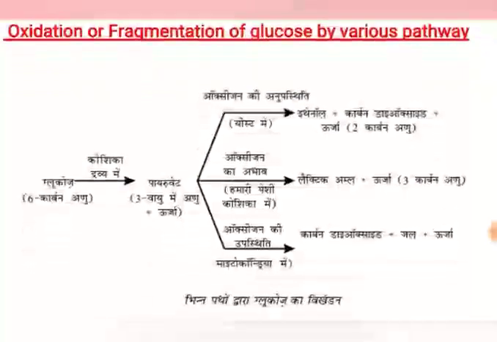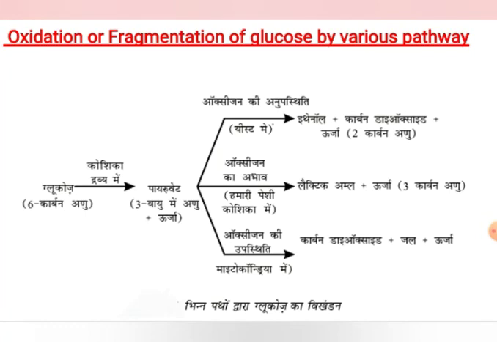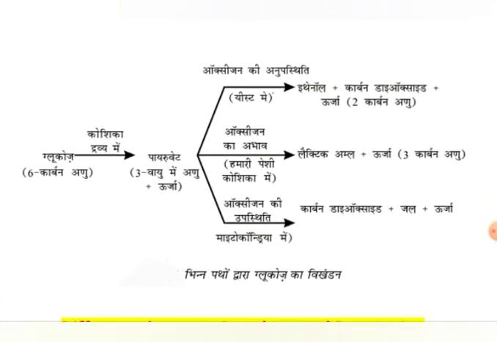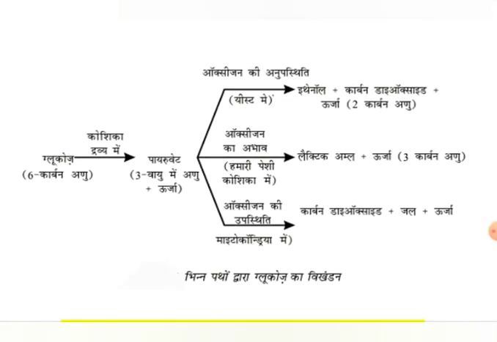See here, the oxidation or fragmentation of glucose by various pathways. It is written here in Hindi, I forgot to translate, so please don't mind.